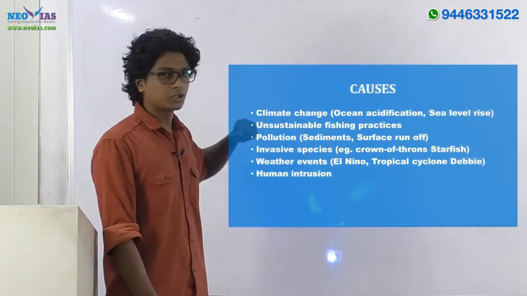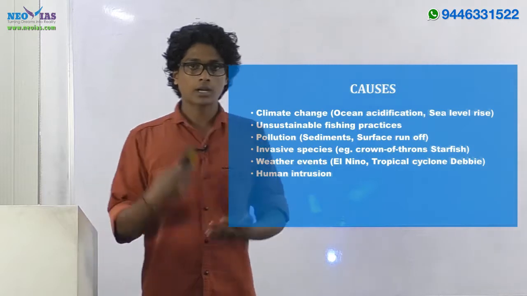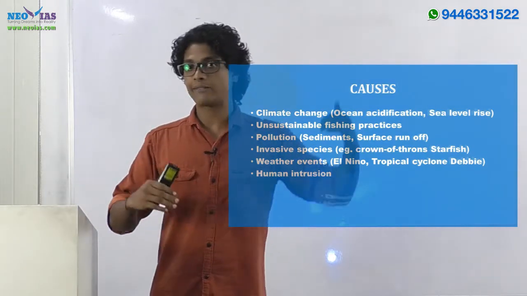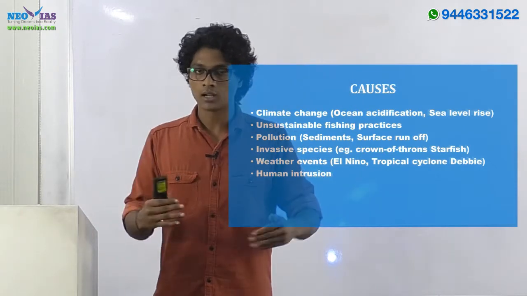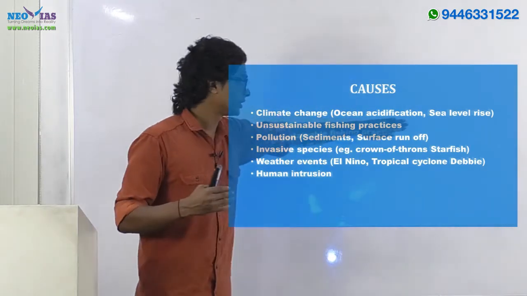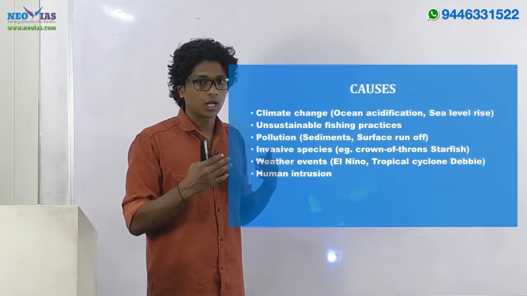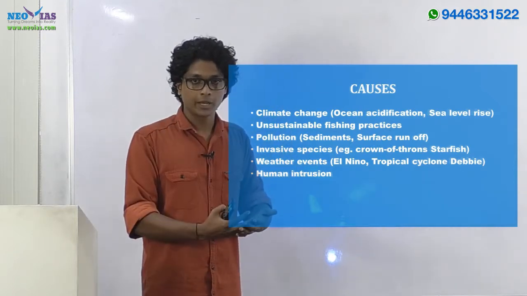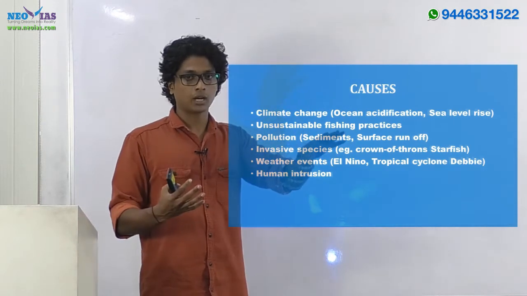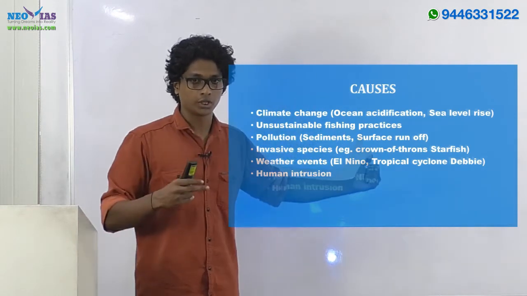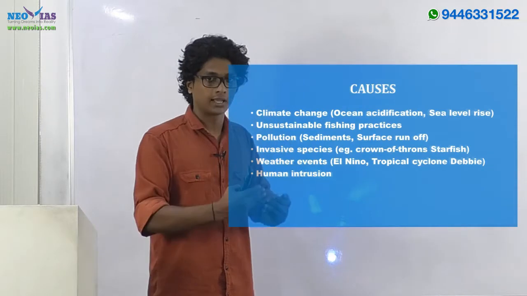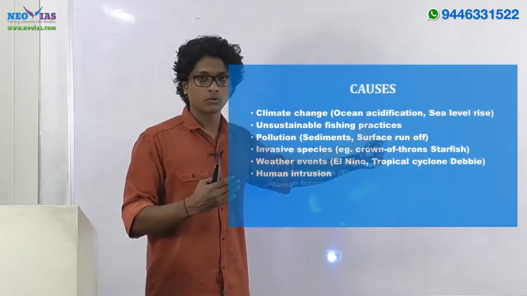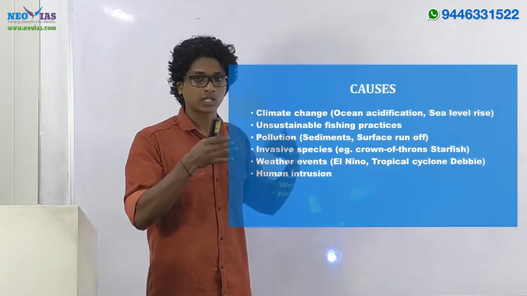First one, climate change. Climate change is directly and indirectly affecting this dying off in various ways. One, you can bring up ocean acidification. With the burning of more fossil fuels, more carbon dioxide is being emitted into the atmosphere, and this carbon dioxide ends up in the oceans, making the oceans acidic. And ocean acidification is not conducive for coral reef. They need saline water to survive.